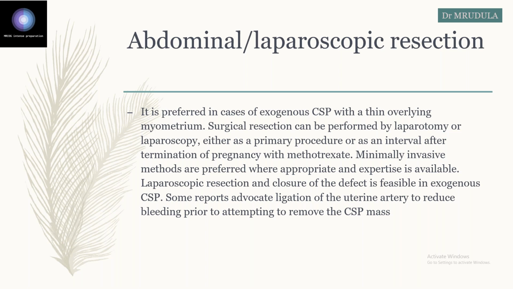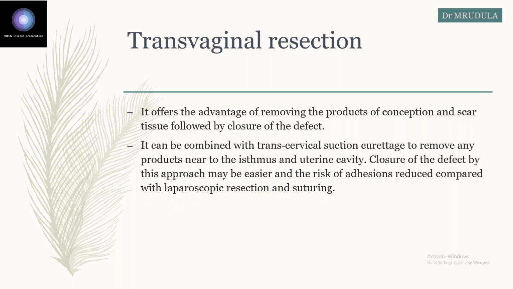So the resection is done and the defect is closed. Also, it is advocated that you should ligate the uterine arteries along with this laparoscopic resection of the scar defect, okay, to avoid the bleeding. So first you ligate the uterine artery and then resect this scar pregnancy.